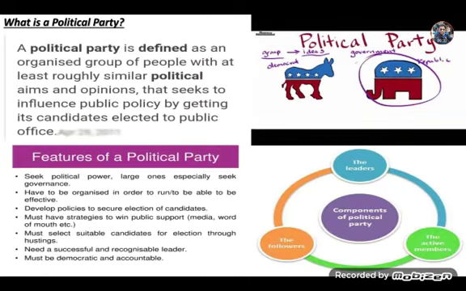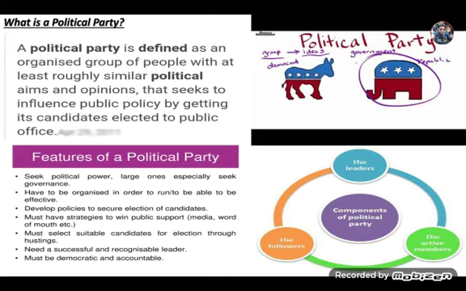What is a political party? We all know that a political party is defined as an organized group of people with at least roughly similar political aims and opinions that seeks to influence public policy by getting its candidates elected to public office. So a political party is a group of persons who seek to acquire political power in order to run the administration of the country.